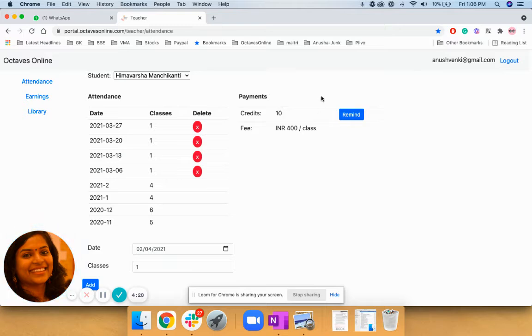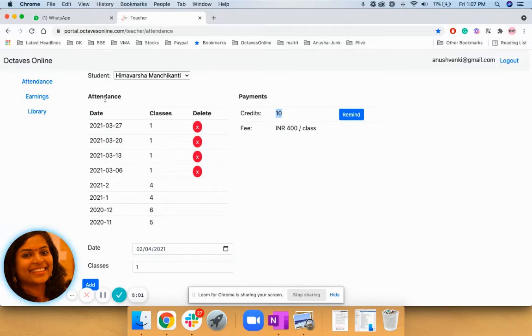Also, one other feature that we have provided is, when you see the credits going to 0 or even 1, you can click on remind, and we will remind the student on your behalf to purchase the classes. We request you not to take classes when they are at minus credits. It is very difficult for us to track the students and get the payment. However, whenever there is a negative credit, we go chase them and get the amount. But we request you not to do that. When there is a 0 credit, you are the one responsible for marking the attendance. You will very well know when there is a 0 credit. You can press the remind button, and we will remind on your behalf and get the payment done from the student side.